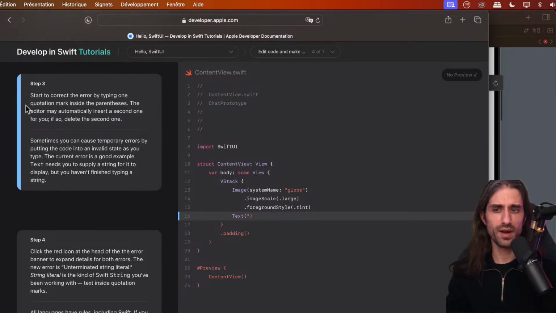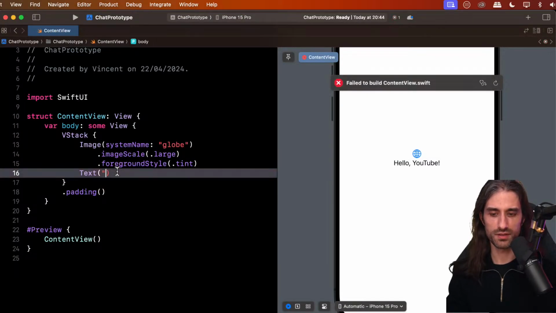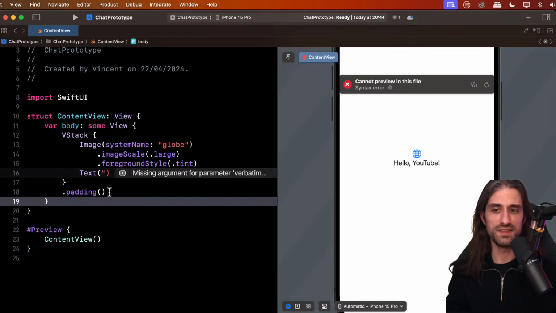So now start to correct the error by typing one quotation mark inside the parentheses. So we are putting back the string argument that we passed to create the text. The editor may automatically insert a second one for you. If so, delete the second one. So you can see it didn't.